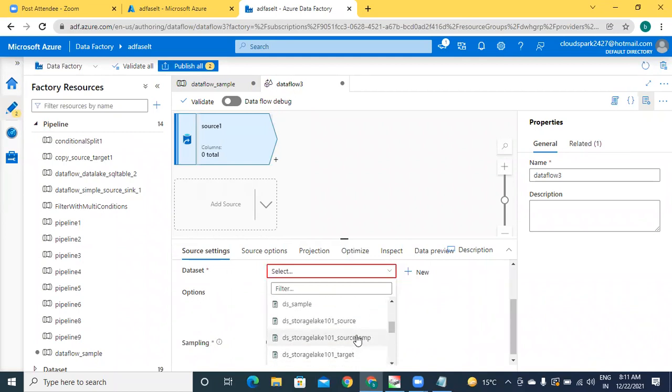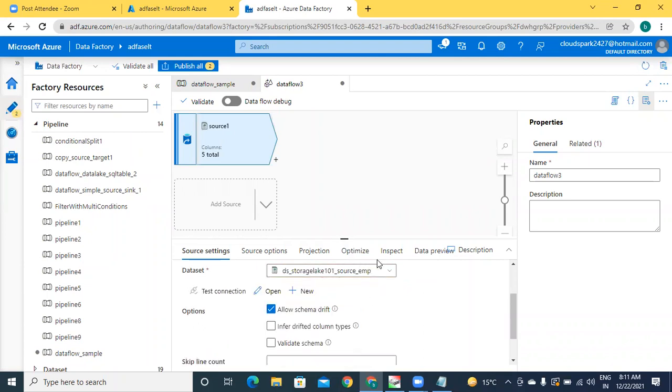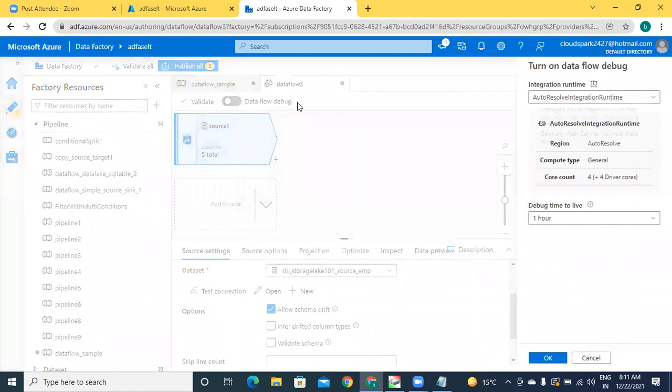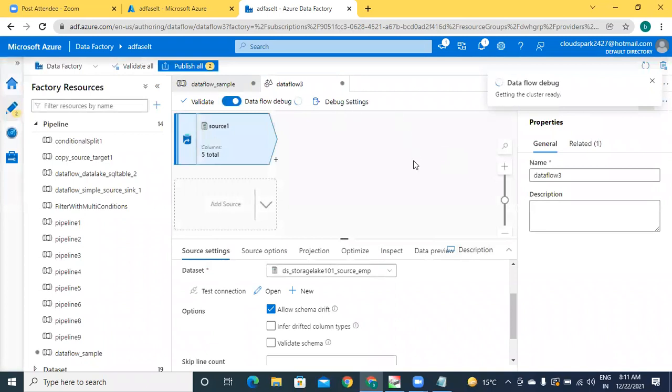I am going for this one. Same yesterday's data set I have used here. Before proceeding with this, test the connection. But to test the connection, you have to activate debug mode here. It may take time, so our intention is not that one.